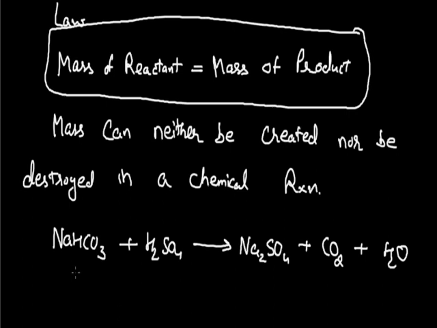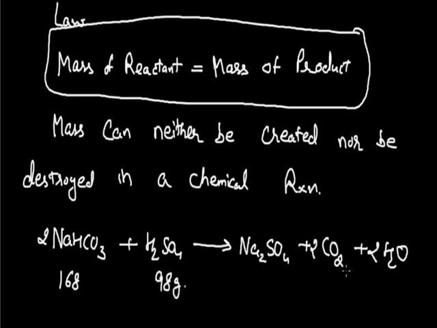To apply the law of conservation of mass, I take the balanced chemical reaction, in which 2 molecules of water and 2 molecules of carbon dioxide are formed. Now if as the starting mass of reactant I start with 168 gram of sodium bicarbonate and the given mass of sulfuric acid is 98 gram.